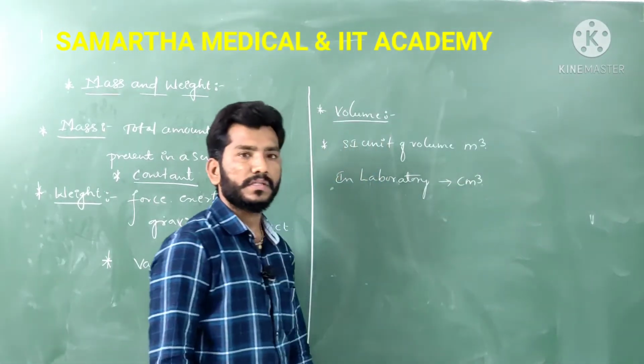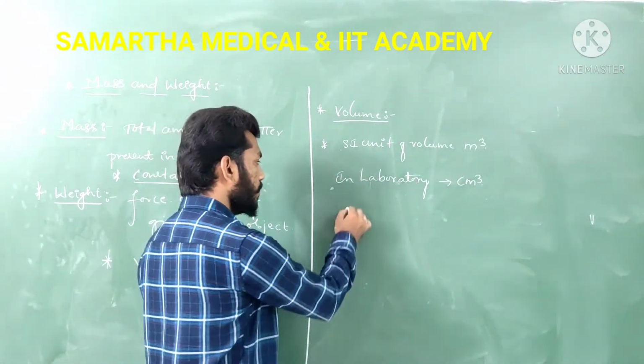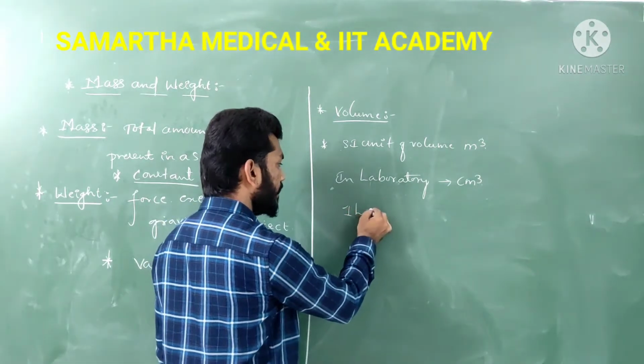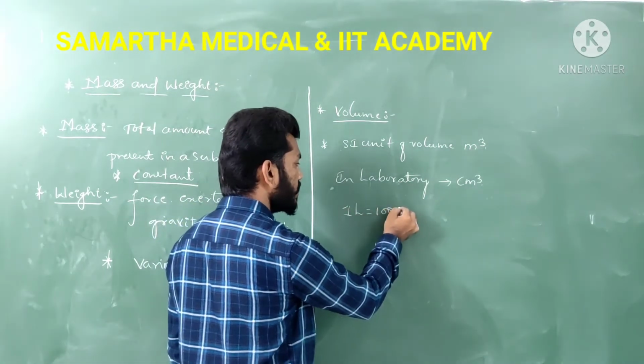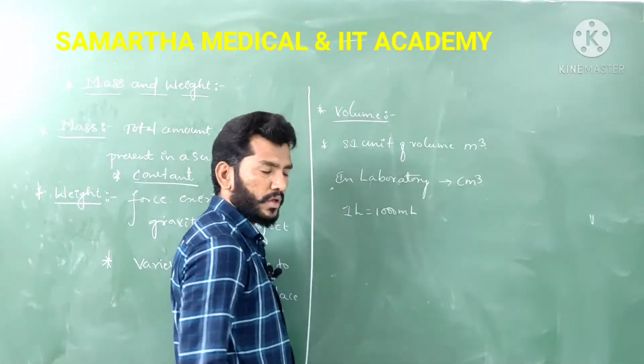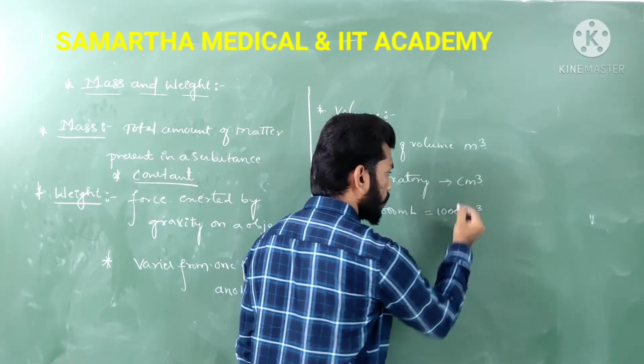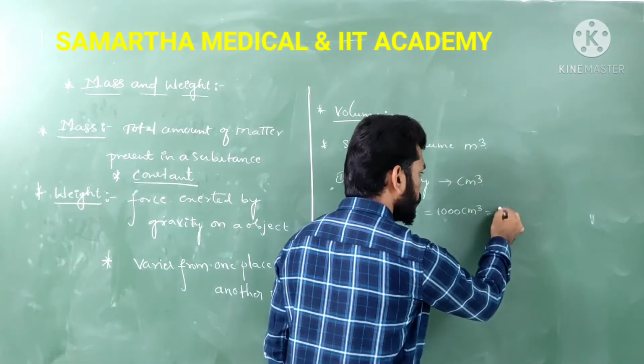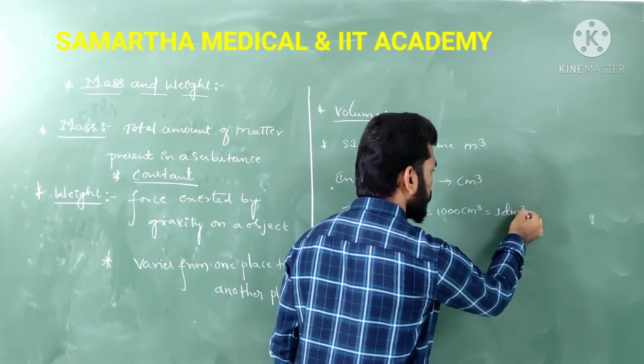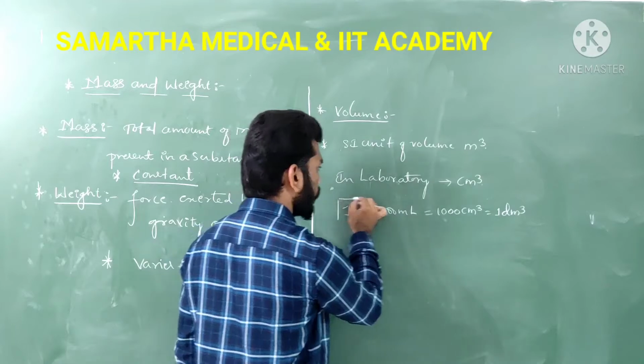Suppose we have 1 liter, which equals 1000 ml, which equals 1000 cm cube, or 1 dm cube. This we have to know.